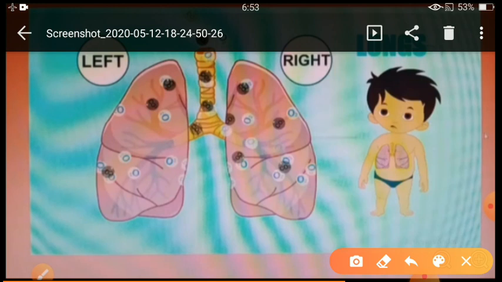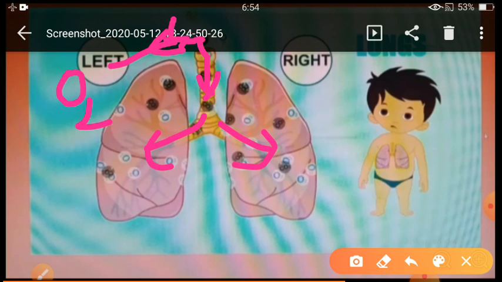Suppose, children, I am drawing the diagram. Suppose we are breathing in air through our nose. Suppose this is our nose. So we are breathing in with the help of the nose. Air, or you can say oxygen, goes inside our nose, and after that it enters the windpipe, and from the windpipe it goes inside the lungs.